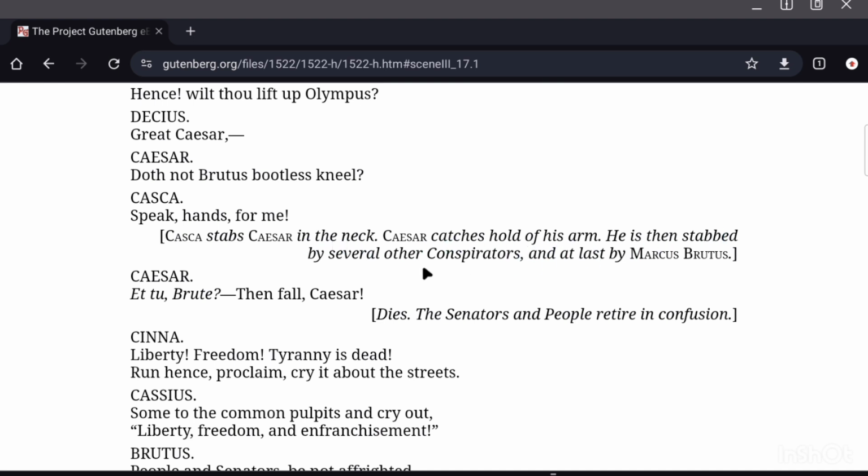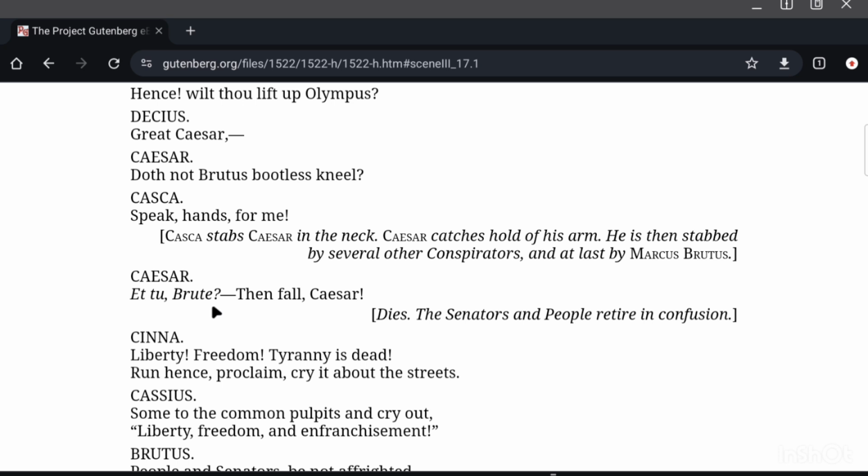He is then stabbed by several other conspirators and at last by Marcus Brutus. Caesar: Et tu, Brute? Then fall Caesar. When Caesar saw that his dearest friend Brutus is also among the conspirators and he also has stabbed him, he is heartbroken.